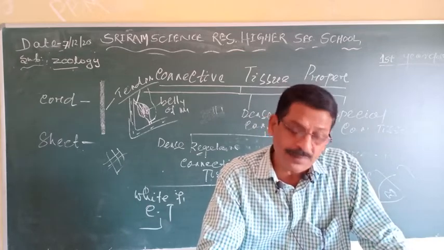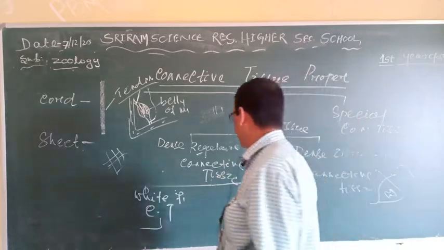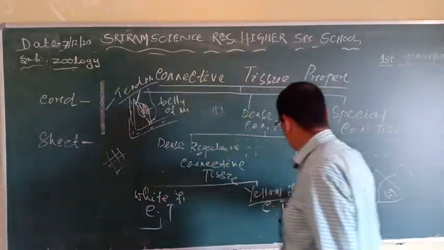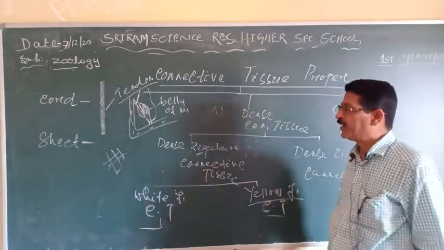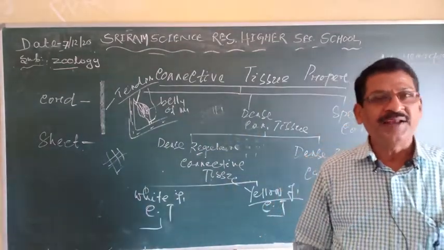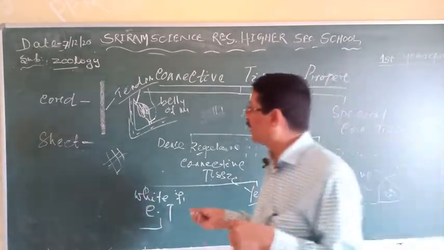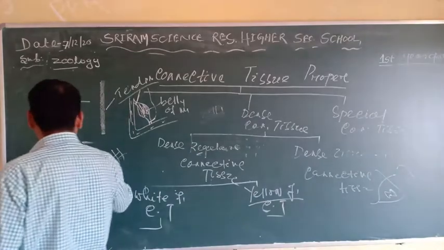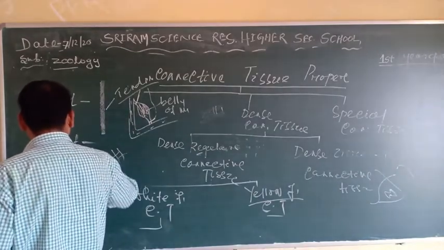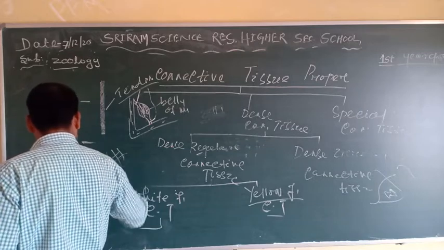Then you come to the yellow fibrous connective tissue. It is yellow in color. This is a net-like structure; the fibers are thick and branched in nature.